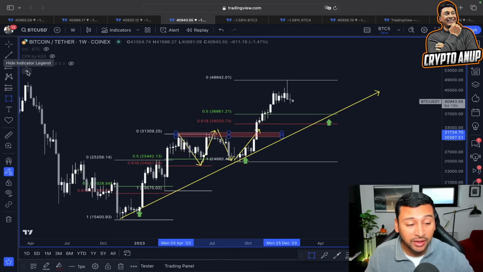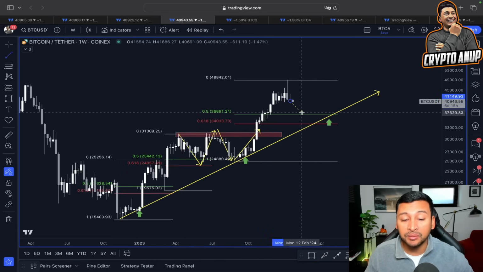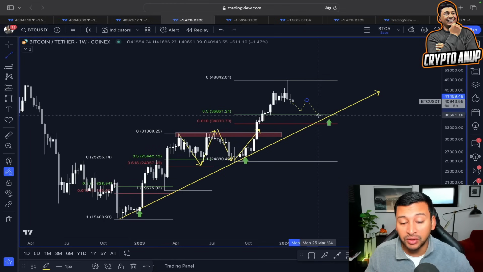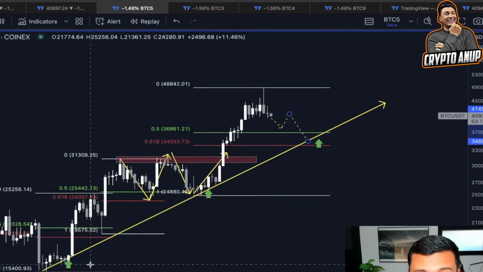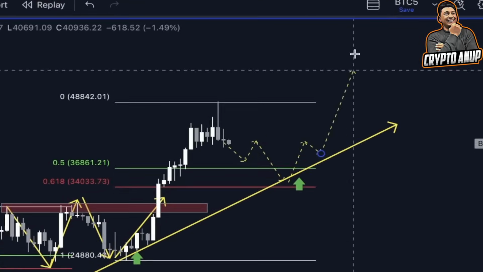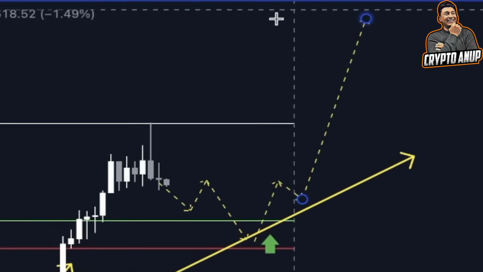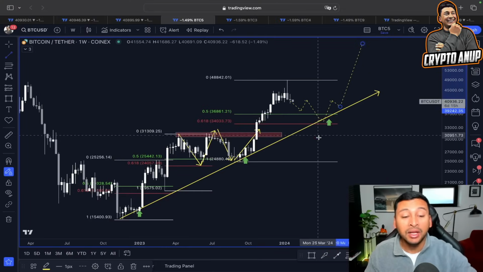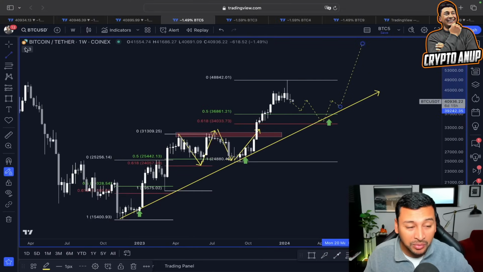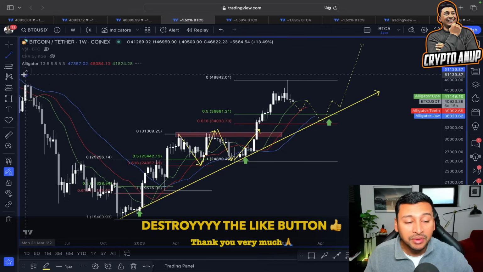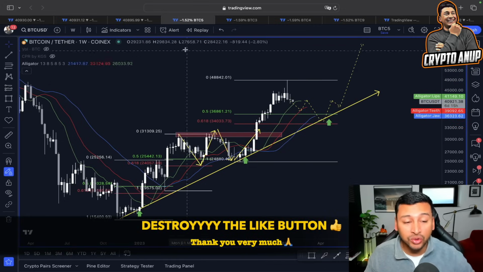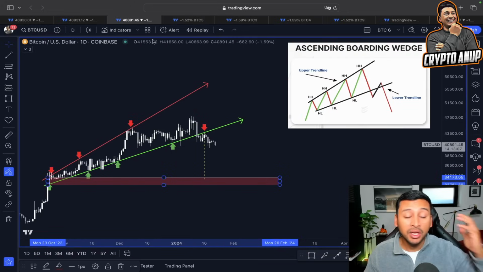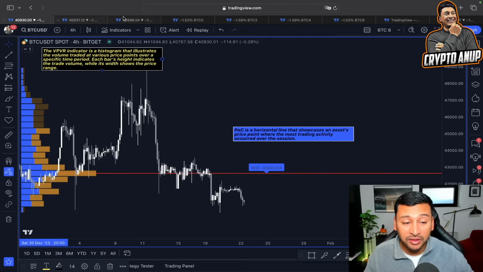So what I'm trying to pinpoint here is that if we are going to see another corrective move, then where are we expecting our price of Bitcoin to get attracted? In between this 0.618 to 0.5 Fibonacci line along with this rising trend line, before expecting another impulsive move here like this, getting attracted towards this rising trend line, testing the support from this 0.5-0.618 Fibonacci line and even the support from this Williams Alligator indicator before expecting another impulsiveness. So if this scenario plays out, price getting attracted towards this key line first in between the 34,000-36,000 range, you can see this could make sense.